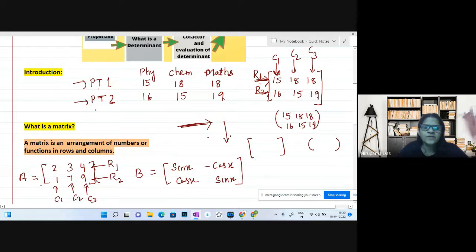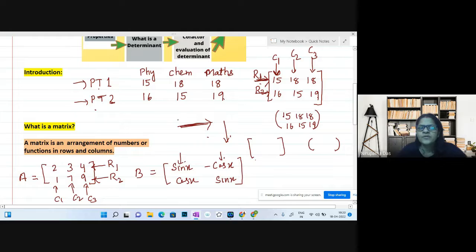So this matrix A has 2 rows and 3 columns. In the case of matrix B, how many rows and columns? We have sin x, minus cos x in the first row, cos x, sin x in the second row, and you can see the first column and second column. So we have 2 rows and 2 columns.